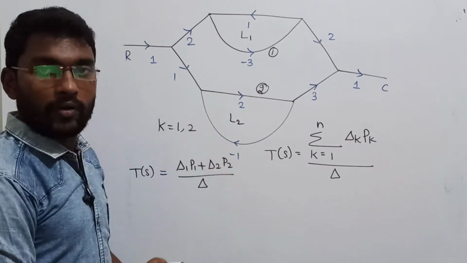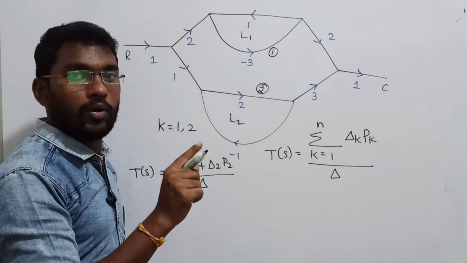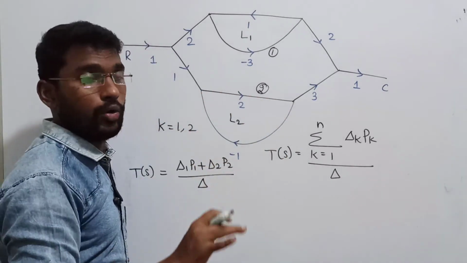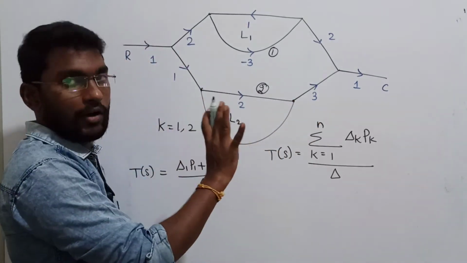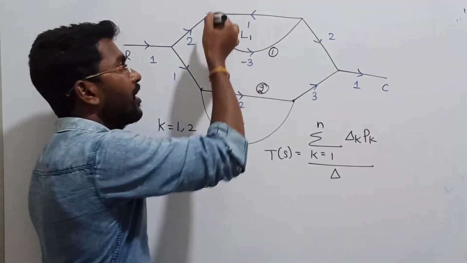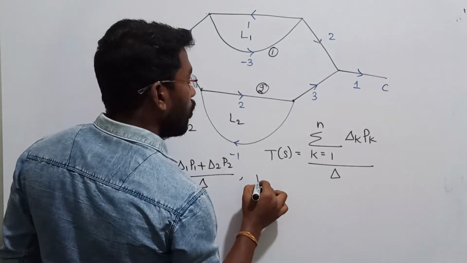Is there any other loop apart from that? No. A loop is one where the starting point and terminating point are the same. In a loop, repeated nodes are not allowed. I am selecting this node, crossing it only once, and again getting back. Of course, it can be treated as a perfect loop. I am starting from here, I can go here, and again get back. It can be treated as a perfect loop. Now, calculate the value of loop gain 1.